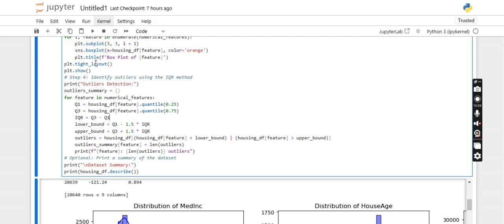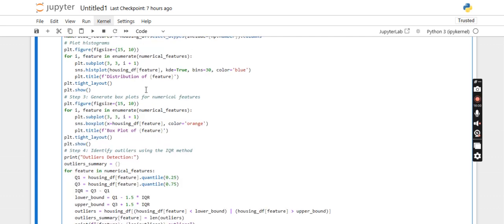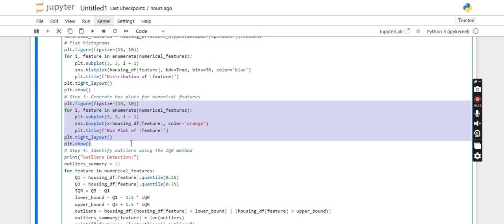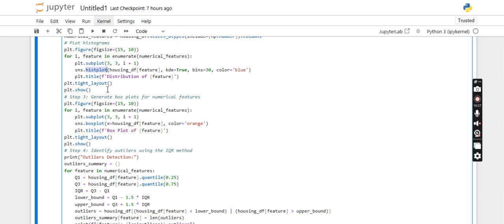And then color equal to blue, and then plt.tight_layout. Tight layout is nothing but this function. It adjusts the layout and avoids the overlapping of the elements. And then finally plt.show means it will render the histogram onto the screen. So that is what plt.show does. And the same function will be plotting the box plot. Just we are using boxplot instead of histplot, and then we are plotting all those features.